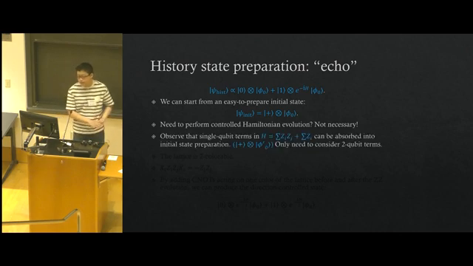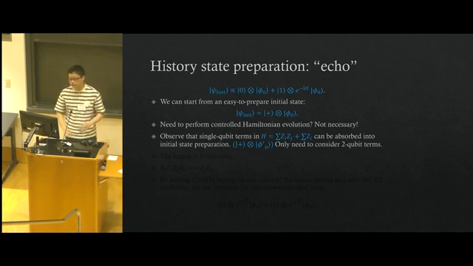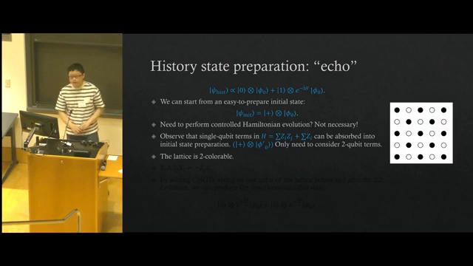We observe that first, the single qubit terms in the Hamiltonian, that are the sum of Z_i's, can be absorbed into initial state preparation, so that our initial state actually needs to be plus and some phi prime 0, which is another product state that is also easy to prepare. So in this case, we only need to consider the two qubit terms, the sum of Z_iZ_j's. We have a very important observation that this lattice with this interaction is two-colorable, meaning that we can give every qubit in the 2D lattice a color, either black or white, so that every Z_iZ_j term in the Hamiltonian involves one qubit of black color and one qubit of white color.